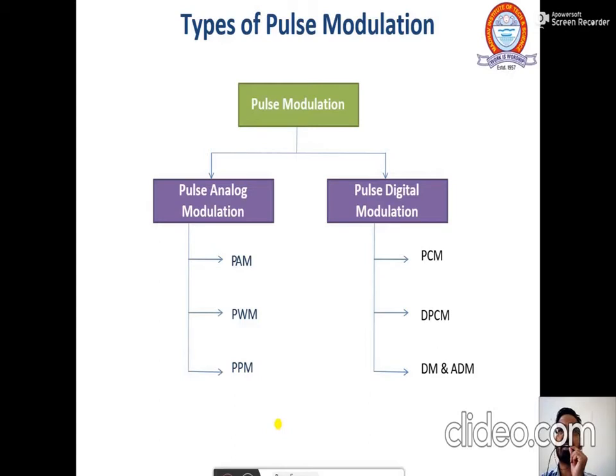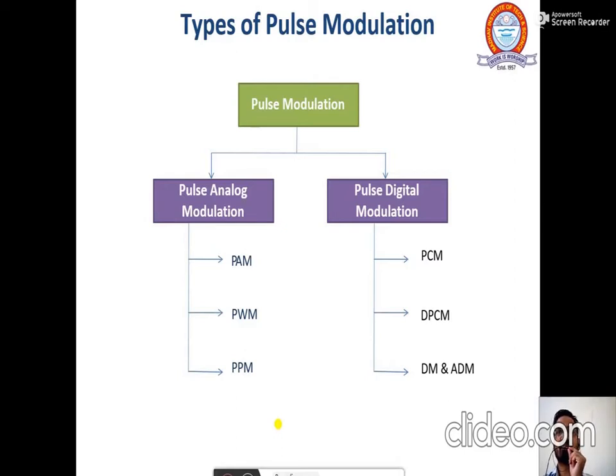While in case of pulse digital modulation, there are three types of scheme: PCM, that is pulse code modulation; second is DPCM, that is differential pulse code modulation; and third is DM and ADM, that is delta modulation and adaptive delta modulation. So if somebody asks you how many types of pulse modulation there are, you have to simply answer.